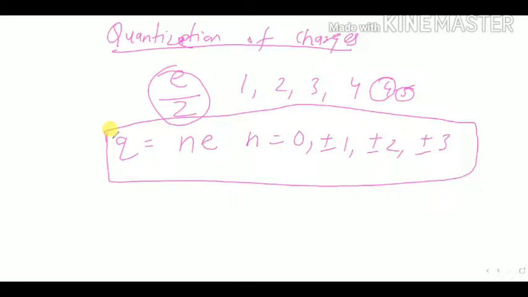Means 1 electron, then 1.1 electron, 1.2 electron, 1.3, this is not possible. 1 electron is possible, 2 electrons is possible, 3 electrons is possible, but 1.1 electron is not possible, because we already assume that the electron has the smallest charge. Nothing can be smaller than that. So this was quantization of charge.